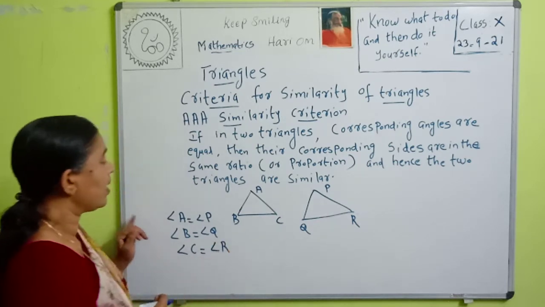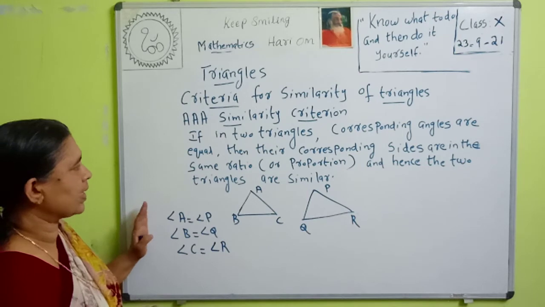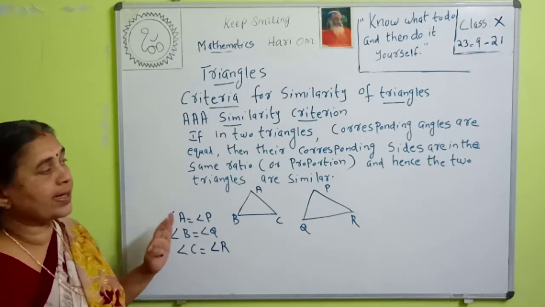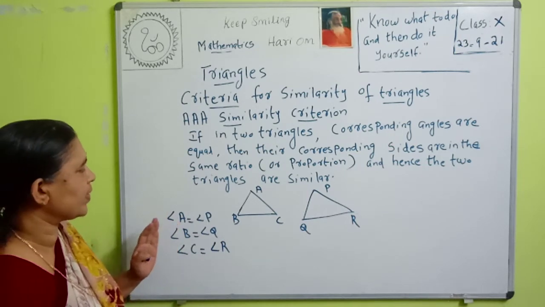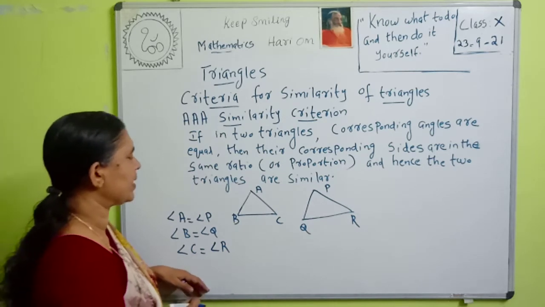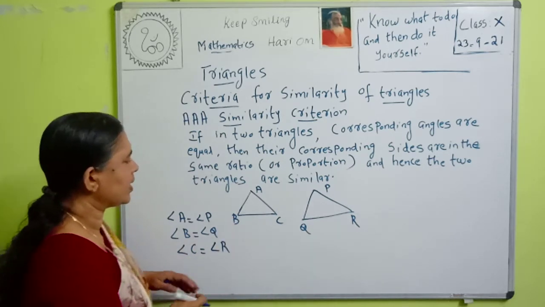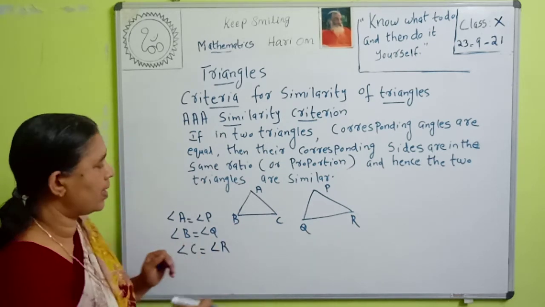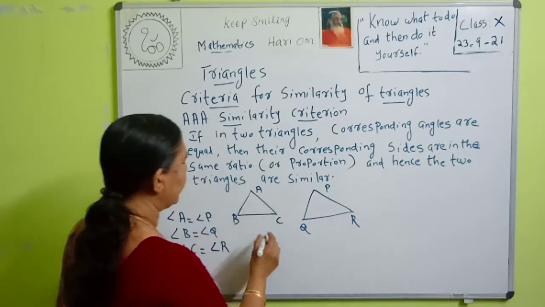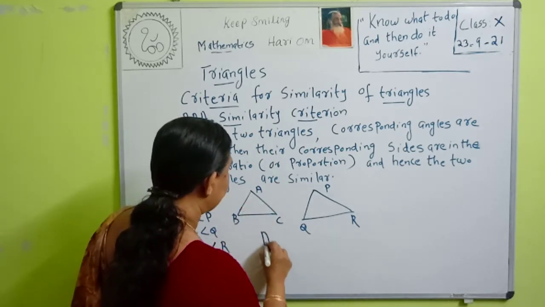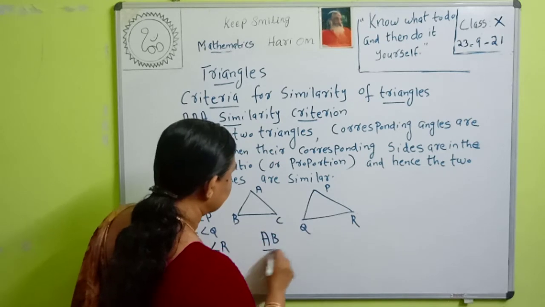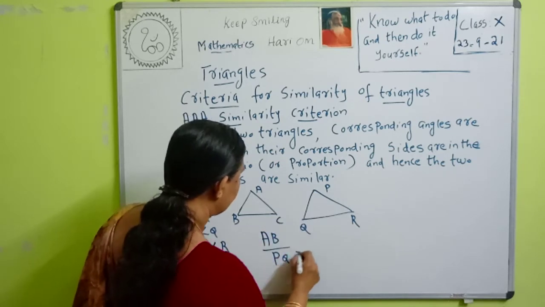Okay, then if the corresponding angles are equal, then the corresponding sides are in the same ratio. What are the corresponding sides here? Abhishek, what is the corresponding side of AB? AB by the corresponding side PQ is equal to BC.